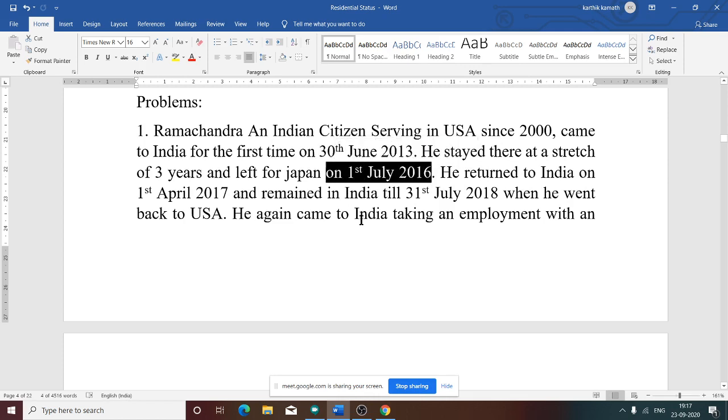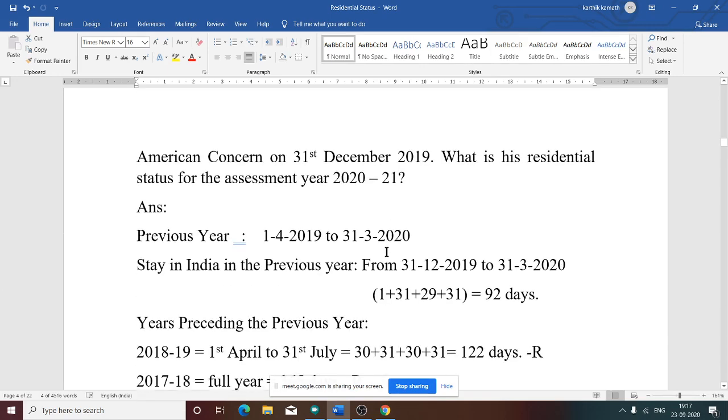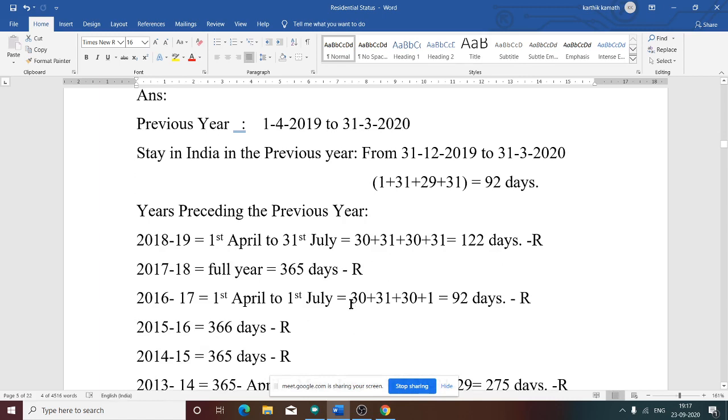That means April 2016 he was there in India, then May, June, and 1 day in July, that is 1st April to 1st July. So 30 days for April, 31 for May, 30 for June, and 1 day in July. Total: 30 plus 31 plus 30 plus 1, 92 days.